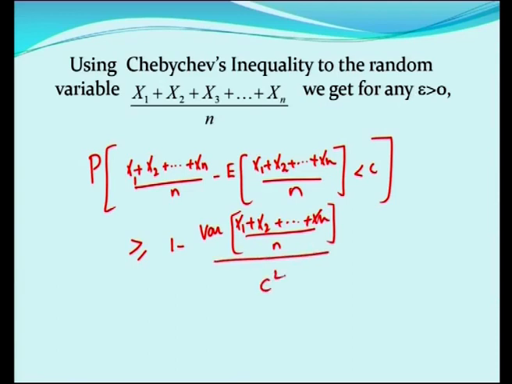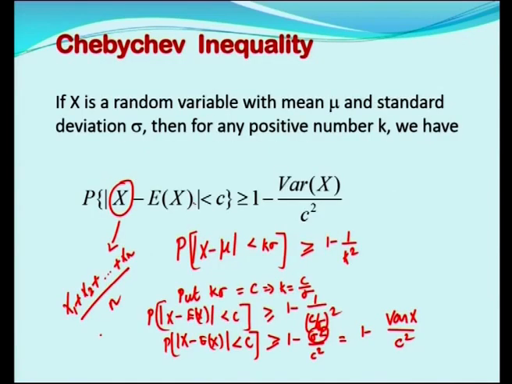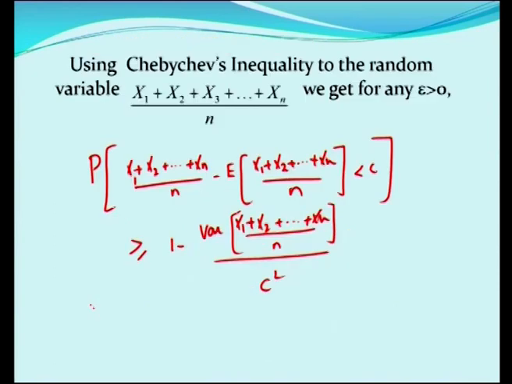This is what is Chebyshev inequality applied for x1 plus x2 plus etc. plus xn, isn't it? The place of x I have substituted this particular random variable. Okay. Now, we have to simplify this.